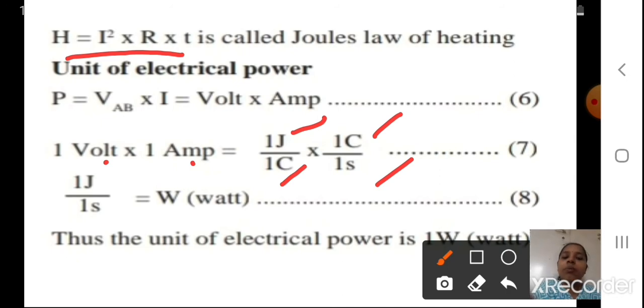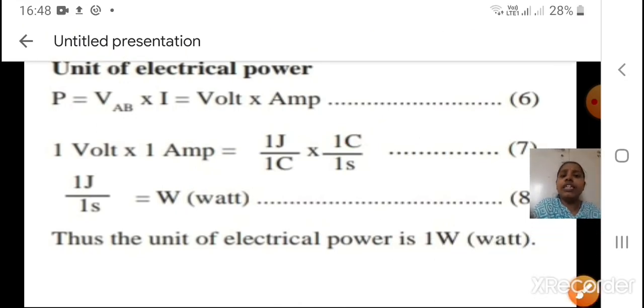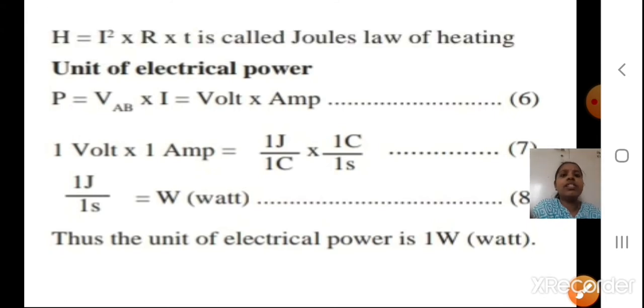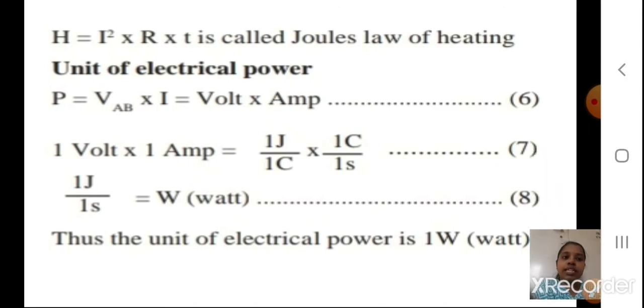Okay, so 1 volt, what is the unit, students? 1 joule upon 1 coulomb multiplied by 1 coulomb upon 1 second. So my coulomb and coulomb got cancelled. I got 1 joule upon 1 second, which we call watt. This also you have studied in the 9th standard. So 1 joule upon 1 second is our watt. Thus the unit of electrical power is 1 watt, or we say it only as watt. Okay, students, I hope you understood all these concepts. Please go through the electric current chapter in 9th standard. You will understand this. We have studied this there also.